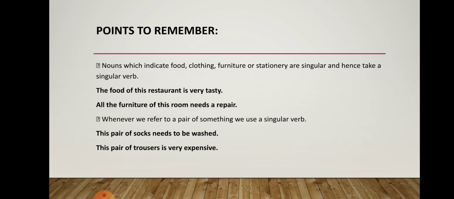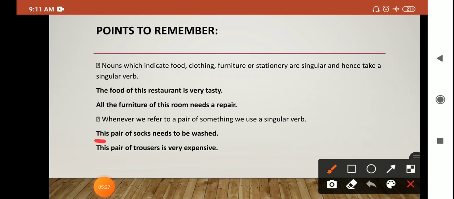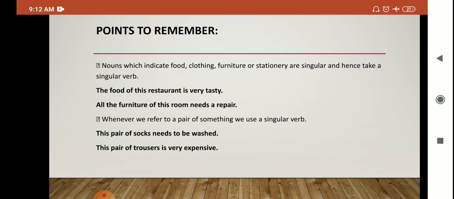Whenever we refer to a pair of something, we use a singular verb. For example, this pair of socks needs to be washed. Now socks, you may be thinking that socks are two, but remember here we are talking about this pair. This pair, a jodi, is one pair. This pair of trousers: here also we are talking about this pair.